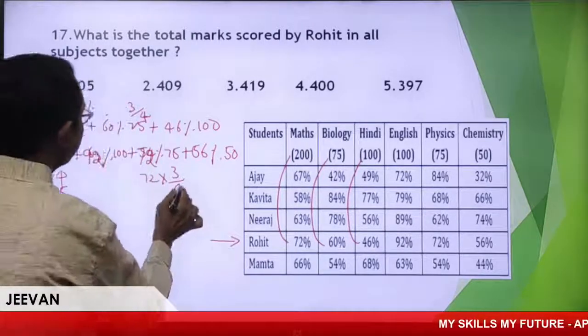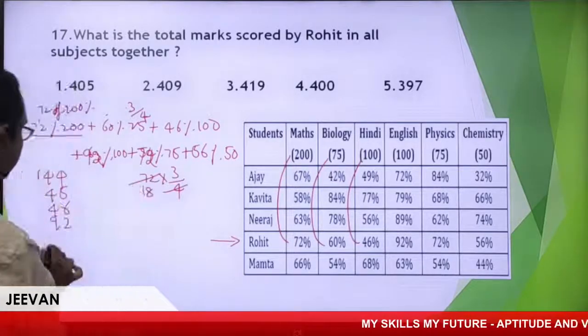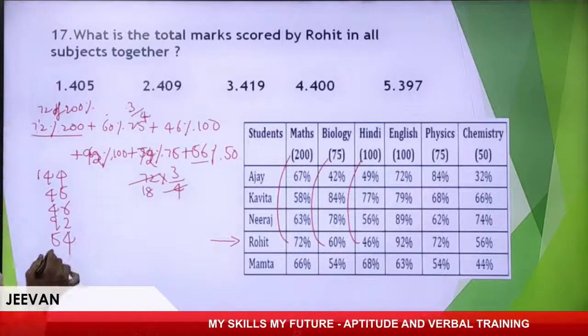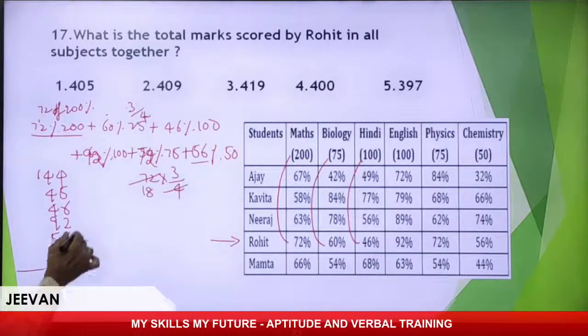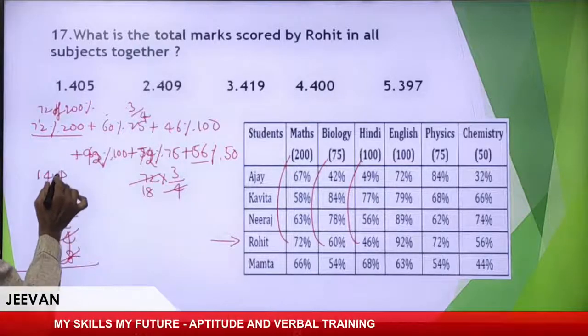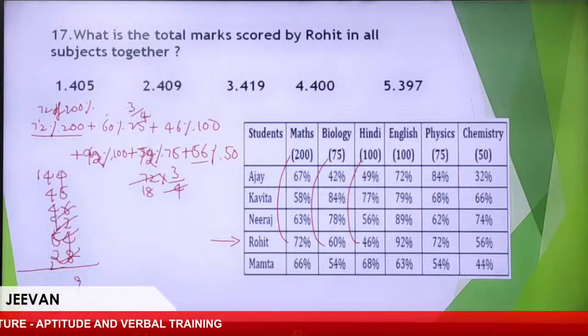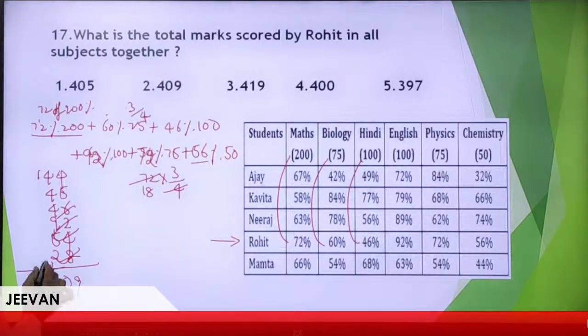So 4 eights, it is nothing but 54. 50% means half, 28. Let me add everything. Wonderful. So 409 is the answer.